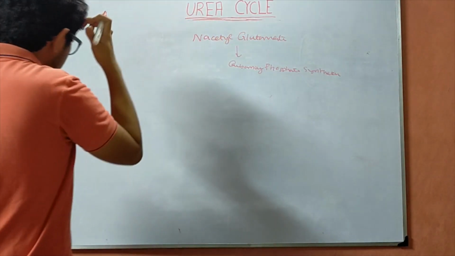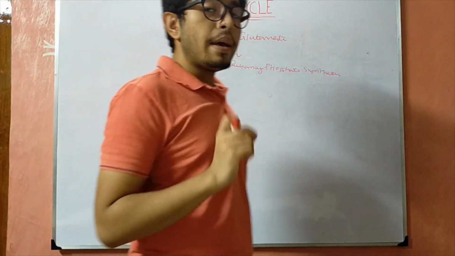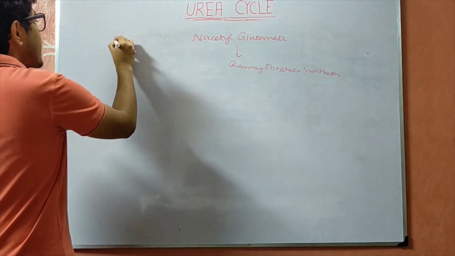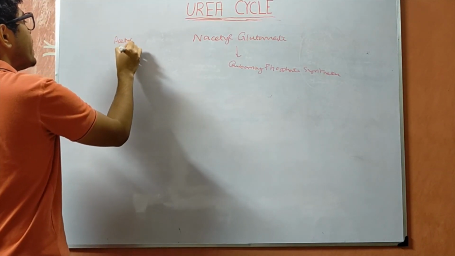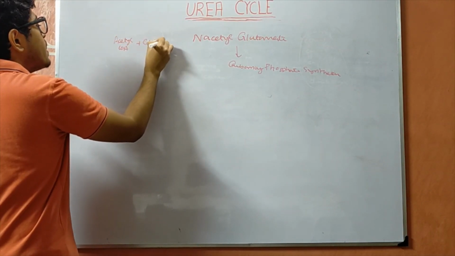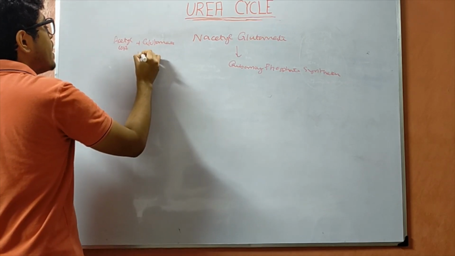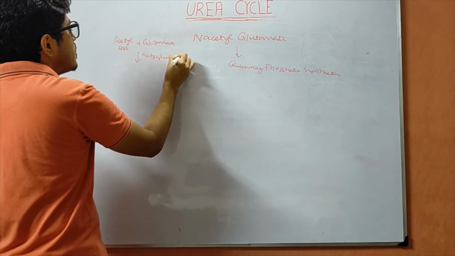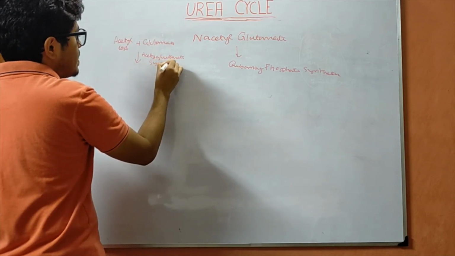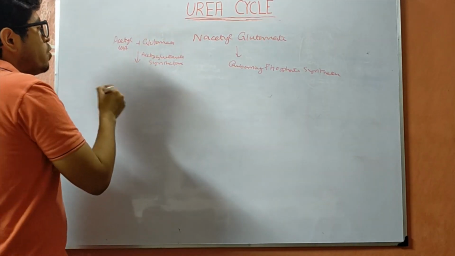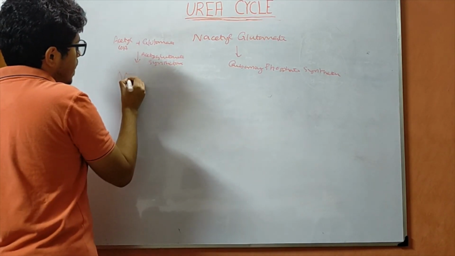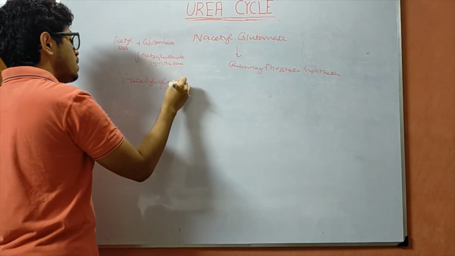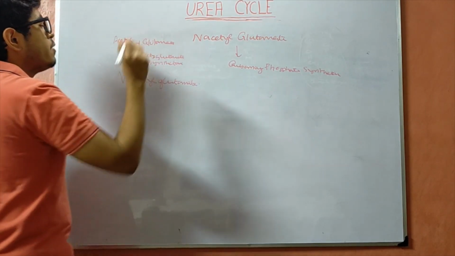N-acetyl glutamate is formed by the enzyme N-acetyl glutamate synthetase, in a reaction of acetyl CoA plus glutamate, to form N-acetyl glutamate.